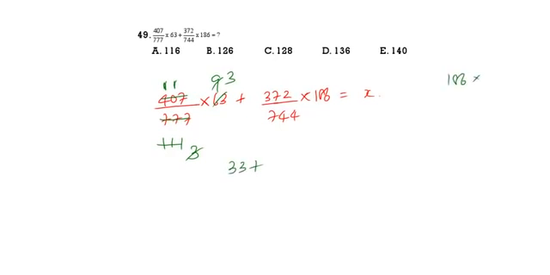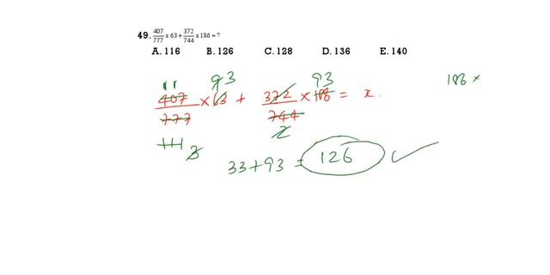This is 744. 372 ones, 372s. 2 ones, 2 nines 93. This is 93. So that is 126. 126 is the correct answer. Option 2. 126 will be our correct answer.